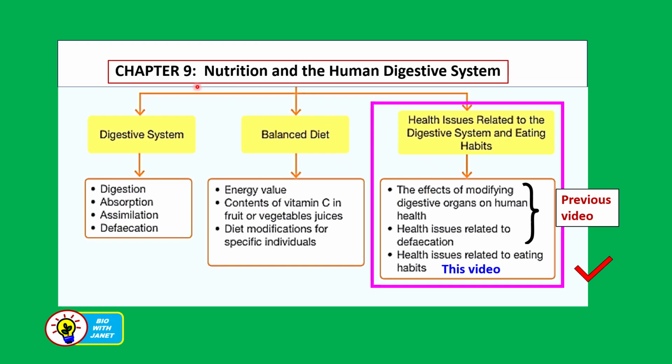So for our concept map, Chapter 9, Nutrition and the Human Digestive System, we have already discussed the digestive system and the processes concerned here, balanced diet too, and we had health issues related to the digestive system and eating habits. So we are at this part here. In the last video, we have already discussed issues related to defecation, right? And the importance of fiber. So now we are here. Health issues related to eating habits, poor eating habits.